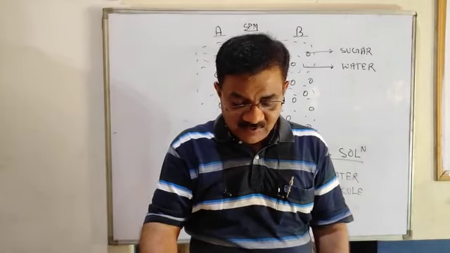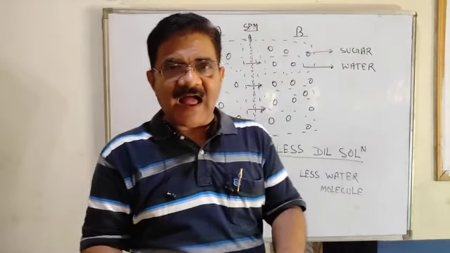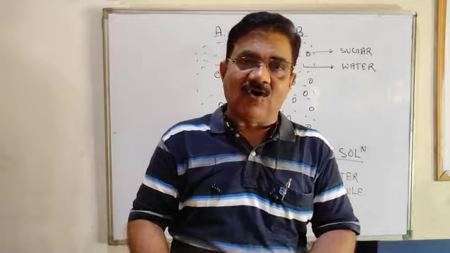Here we are going to discuss the nature of a semi-permeable membrane and movement of water molecules.